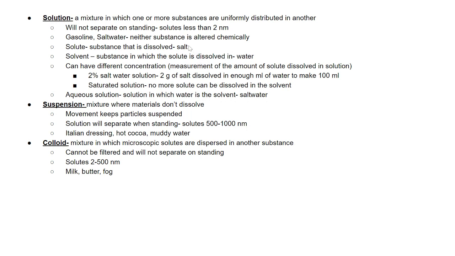So I know there's one example on the slide here, but think of my iced tea example a moment ago. If I have a glass of tea and it's not sweetened, I'm at the restaurant and I like it sweet, I put sugar into it and I stir it up. That sugar dissolves out and spreads itself out evenly throughout that tea, hopefully, and therefore every drink of tea will taste kind of sweet. The sugar is the solute, because that is the stuff that is dissolving in the tea. The tea, in that scenario, is the solvent. The solvent is the stuff that the solute dissolves in.